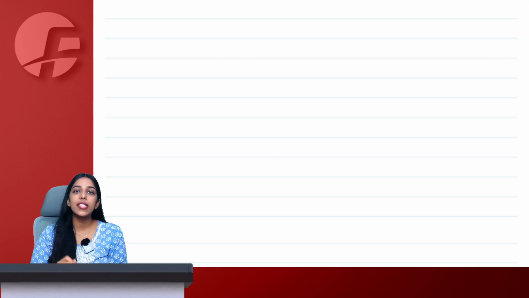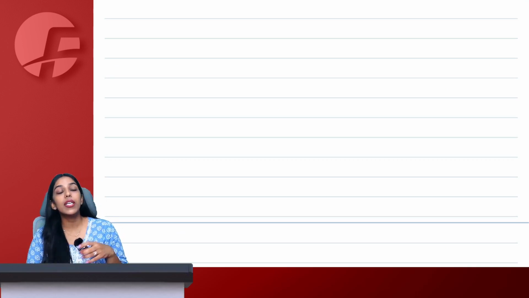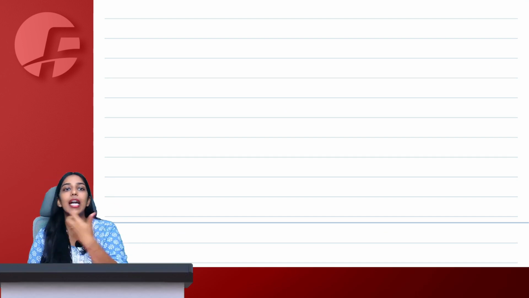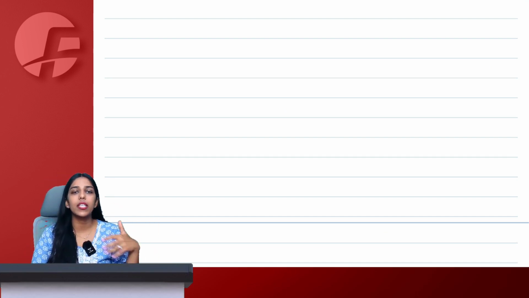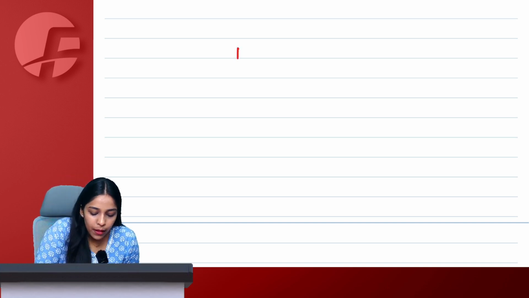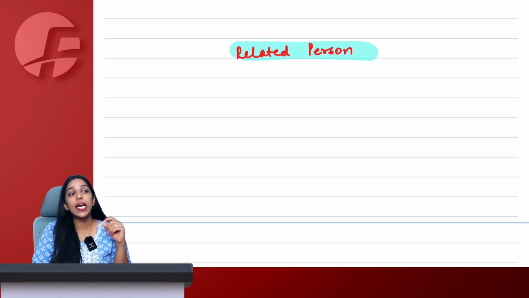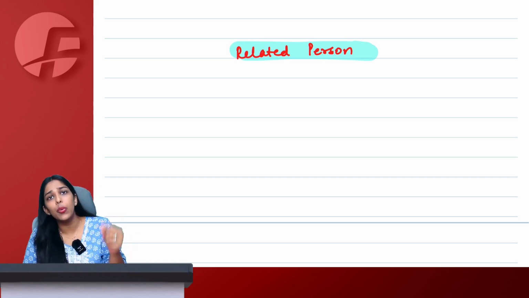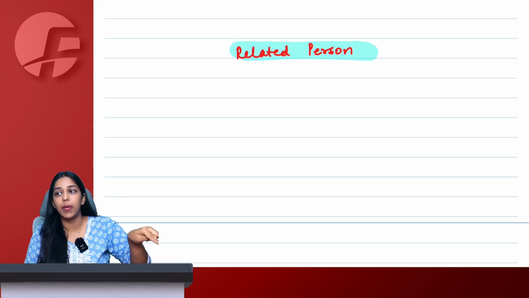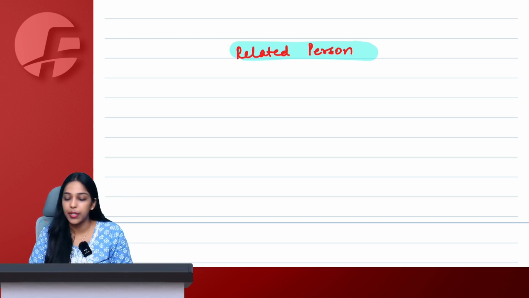That we will see later in the chapter of supply, in the chapter of value of supply, etc. For now, we only need to understand who are related persons under GST, that if we are entering into any kind of transaction with these people, we will have to check whether some kind of special provisions are applicable or not.